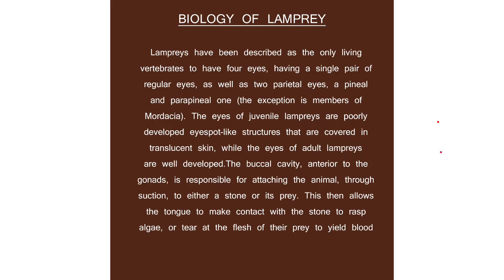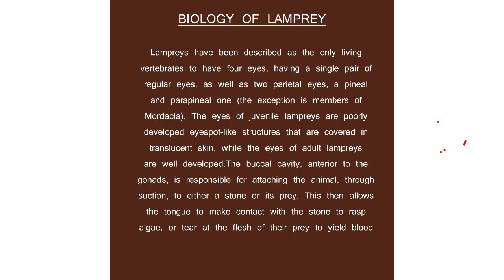They are active blood-sucking parasites. This then allows the tongue, within the buccal cavity, to make contact with the stone, to scrape algae, or to tear at the flesh of their prey, which is used for yielding blood. Which means the purpose of licking stone is to scrape off the encrusted algae from the stone, you understand?